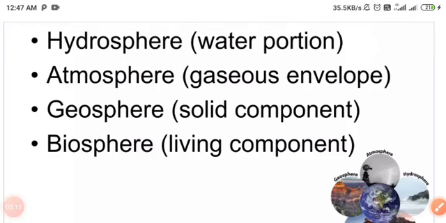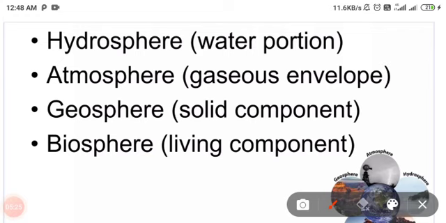We already discussed the spheres of the earth. The hydrosphere mainly refers to the water portion of the earth, the atmosphere refers to the gaseous envelope of the earth, and the geosphere is the solid component of the earth.